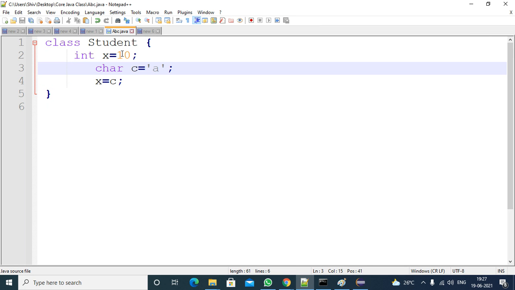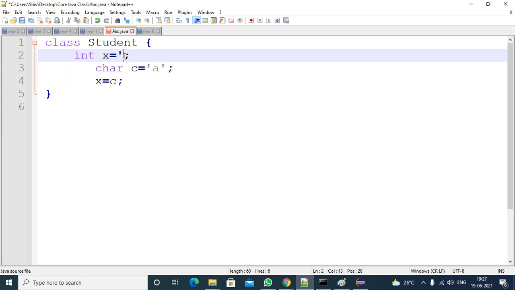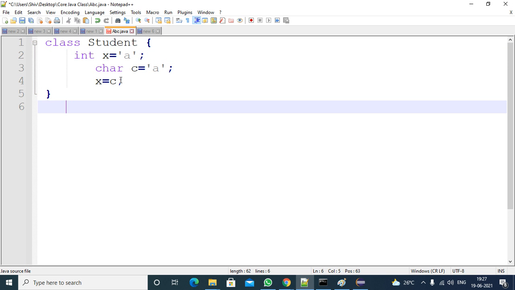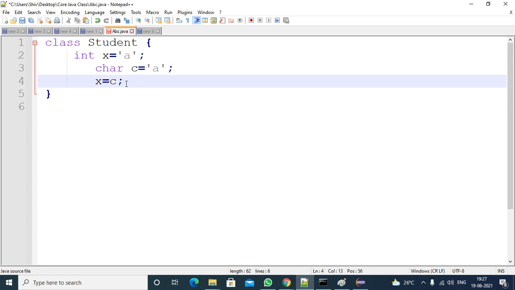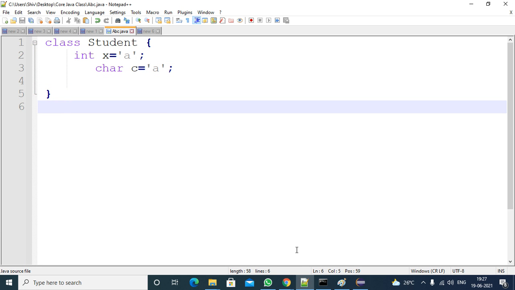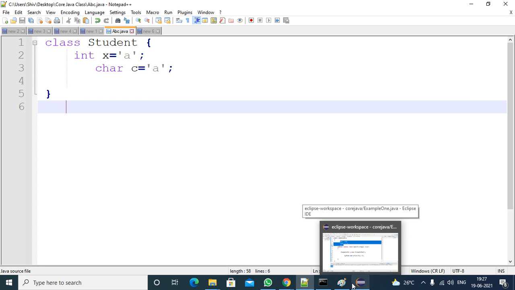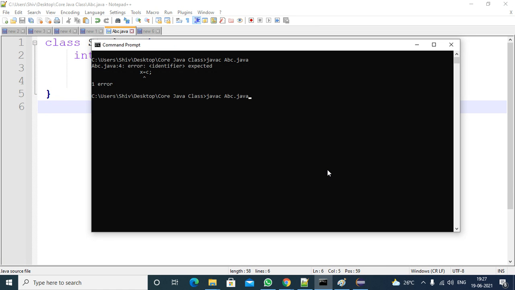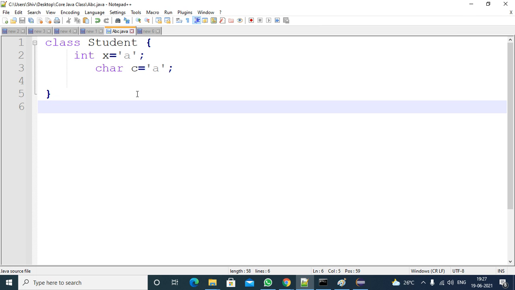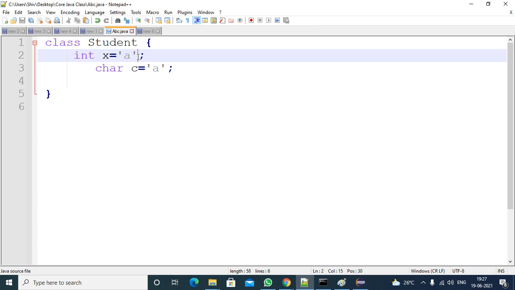For an integer number you can assign a character directly. It's possible, but for the character, yes, 1 minute. You can directly assign, but